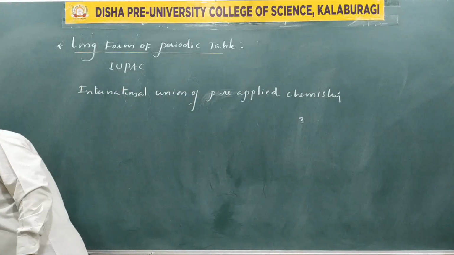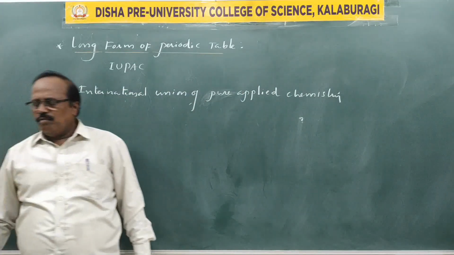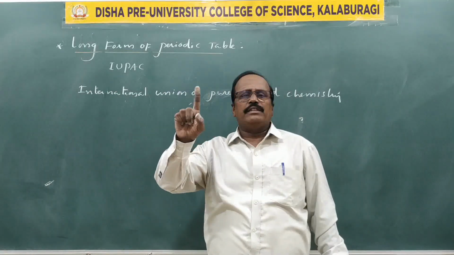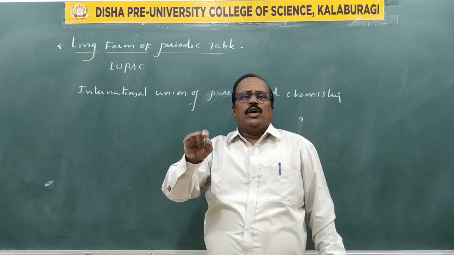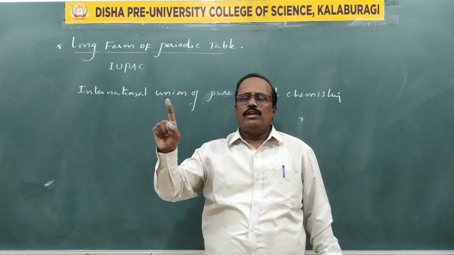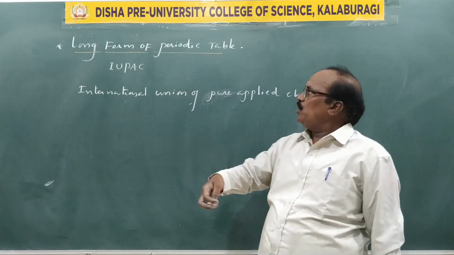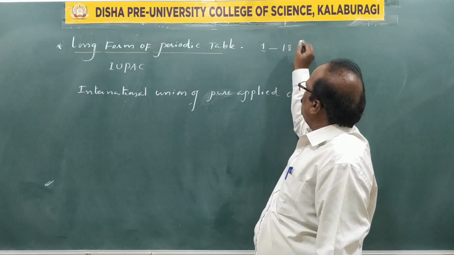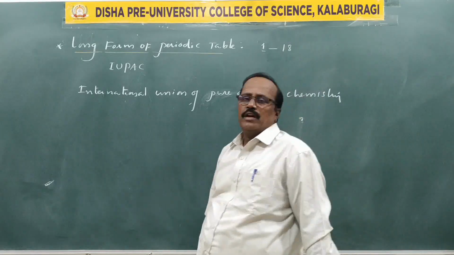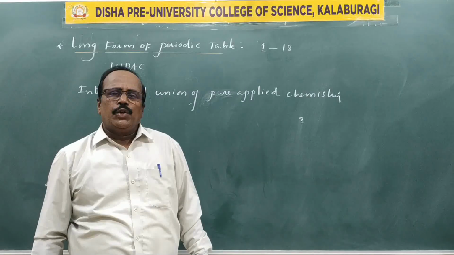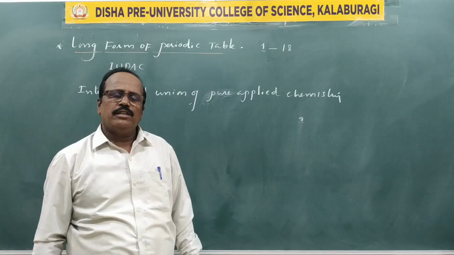And one more thing, all the Roman numerals and Roman letters were removed. It was made as groups 1 to 18 in the modern periodic table. Earlier they used to use Roman numerals, Roman letters, and so on.